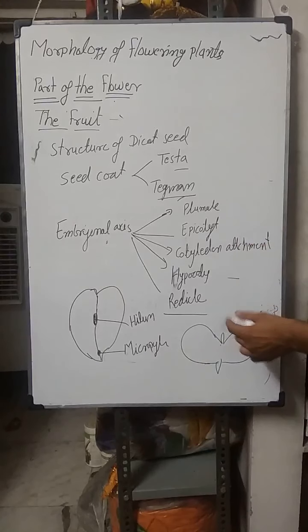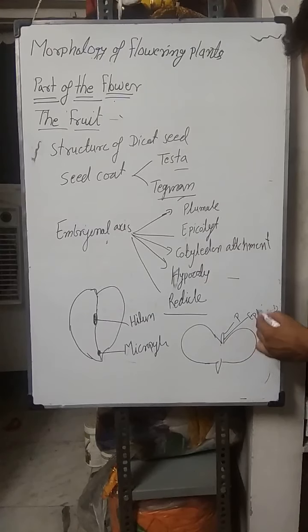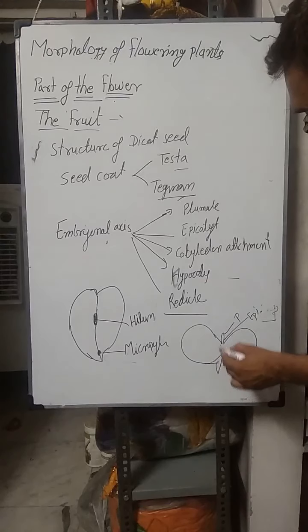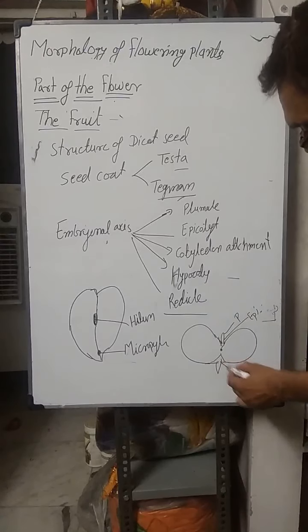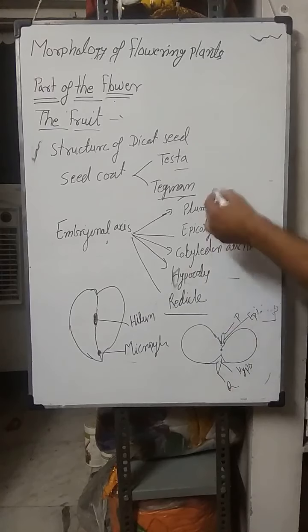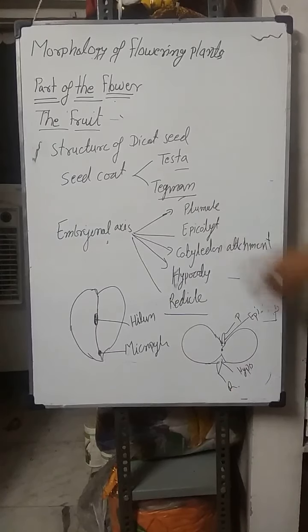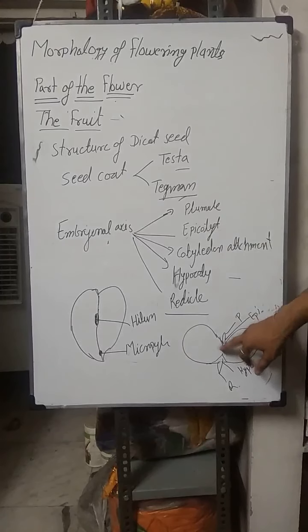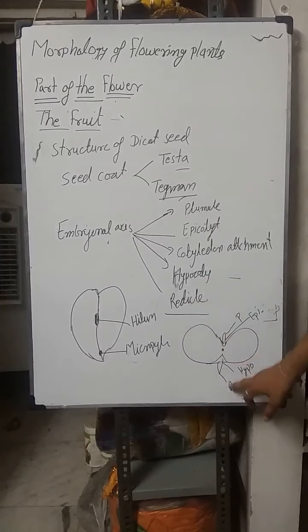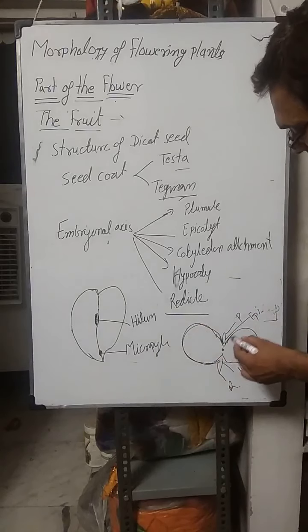So the uppermost portion is the plumule, then just behind that the epicotyl, then the cotyledon attachment, this one is the hypocotyl, and this is the radicle. This is the sequence of different parts present on the embryonal axis, and there are two seed coat layers.